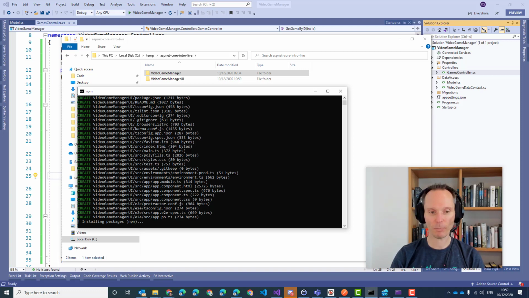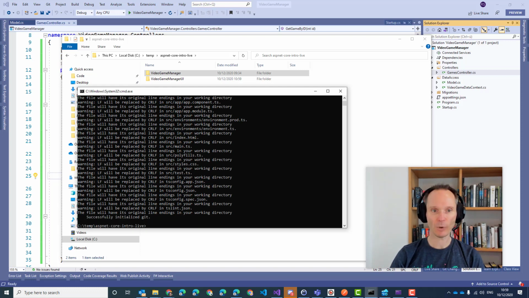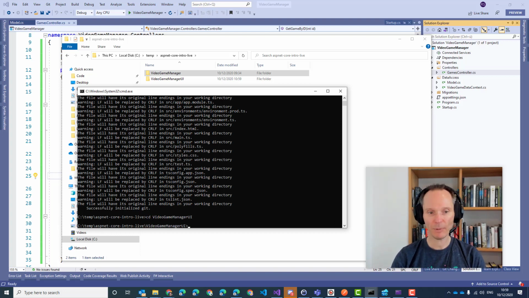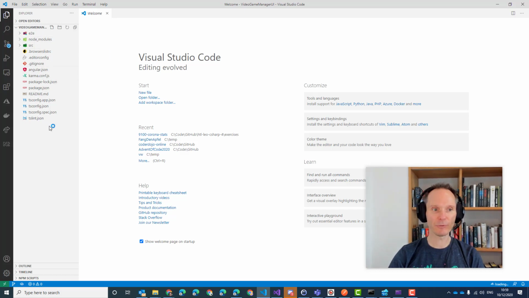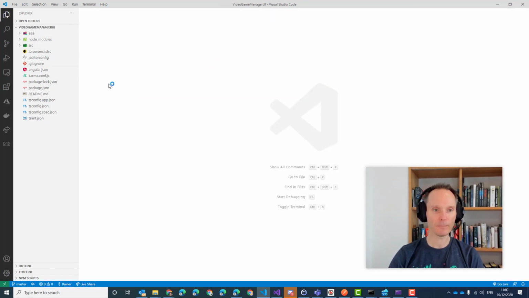But now it needs to fetch the packages from npm. It needs to download Angular APIs from the internet. I'm using here the latest and greatest version of Angular, Angular 11. If it looks a little bit different on your side because you might use Angular 9 or 10 or whatever, for this example, it doesn't matter at all. Okay, for me it is done. Maybe it will take a little bit longer on your side, but in the meanwhile, I will just fire up Visual Studio Code inside of the folder where my Angular application lives.